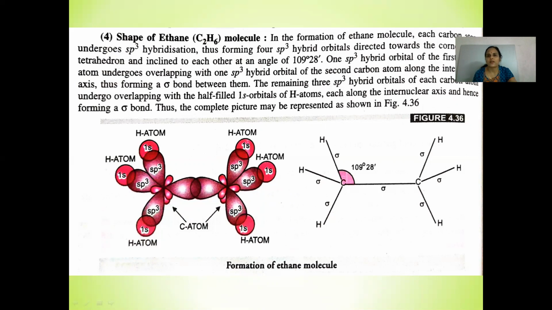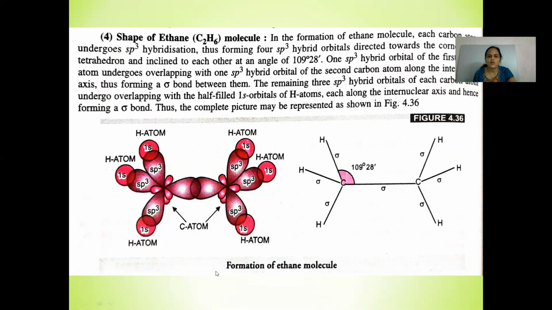One sp3 hybrid orbital of the first carbon overlaps with another sp3 hybrid orbital of the second carbon along the internuclear axis, thus forming a sigma bond between them. And the remaining 3 sp3 hybrid orbitals of each carbon overlap with the half-filled 1s orbitals of hydrogen atoms along the internuclear axis, forming sigma bonds.